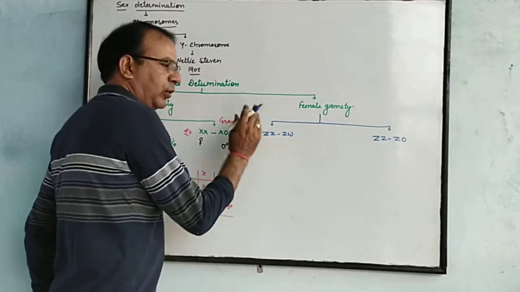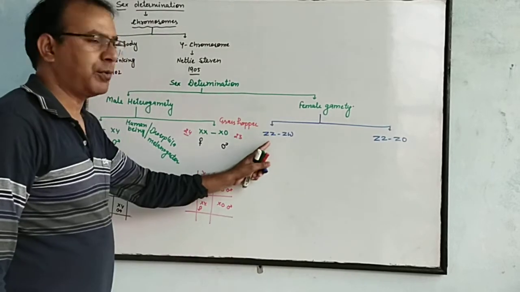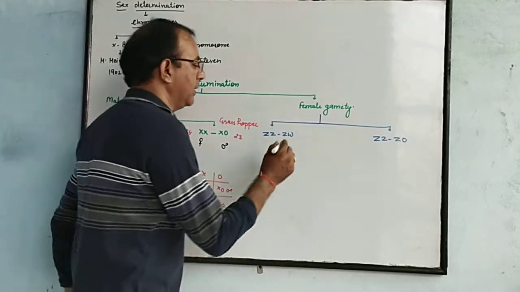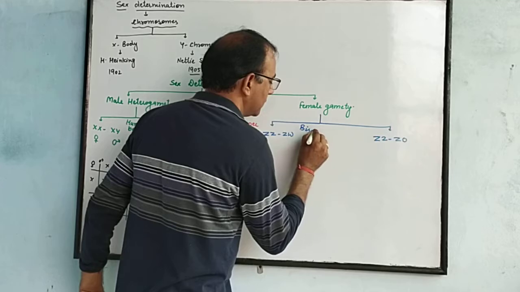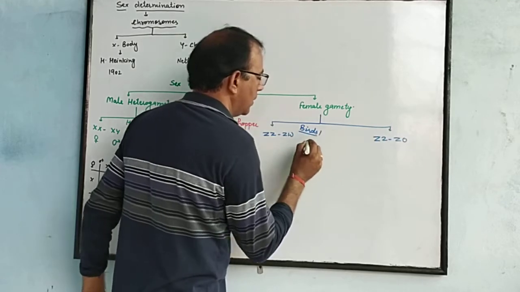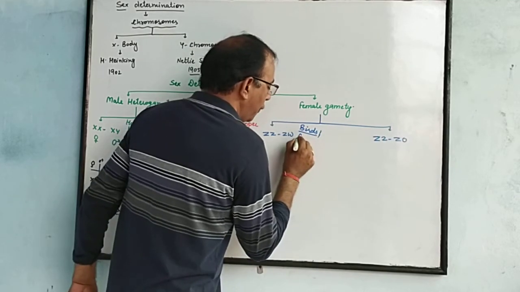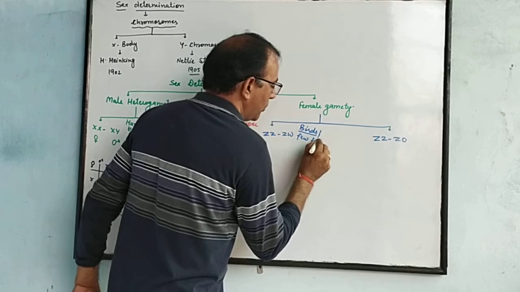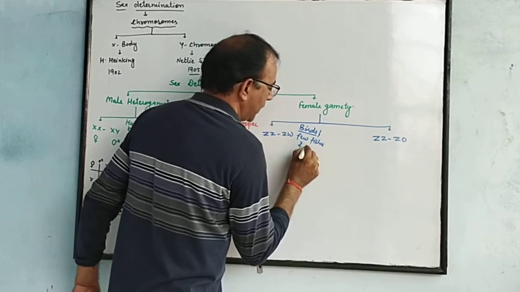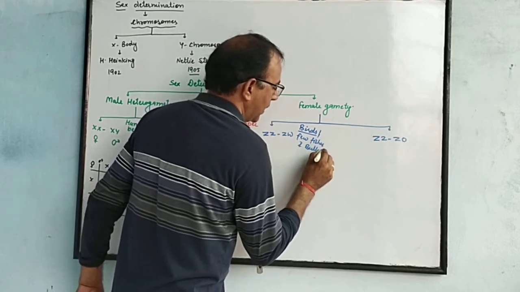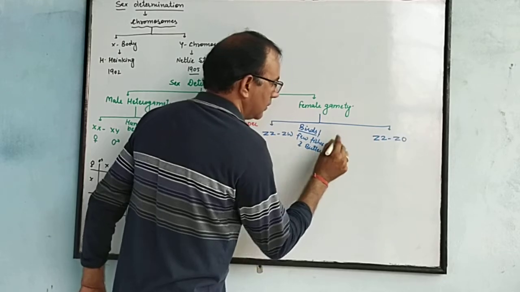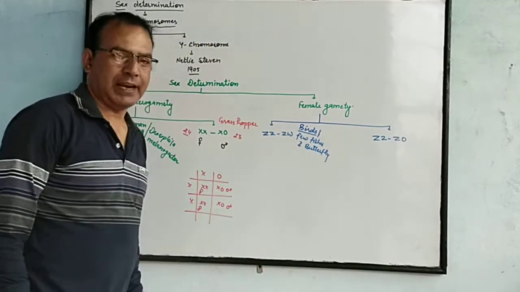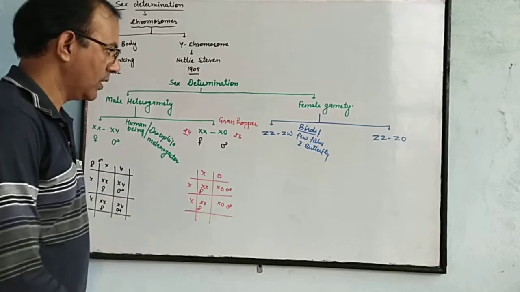ZZ and ZW, this type of female heterogamety may be present in birds, a few fishes, and butterflies. A few butterflies may show this type of female heterogamety sex determination.